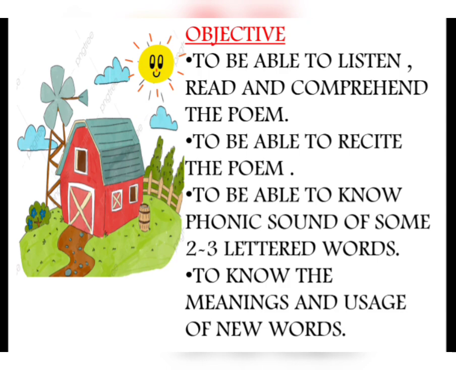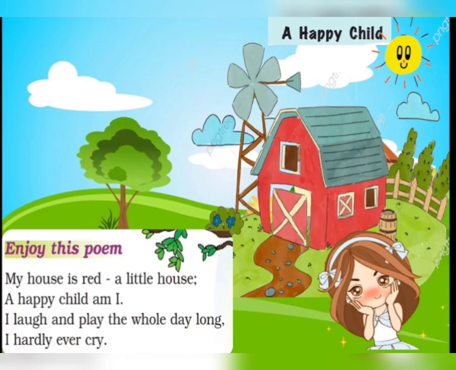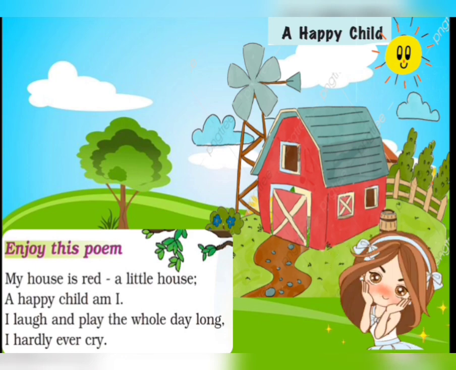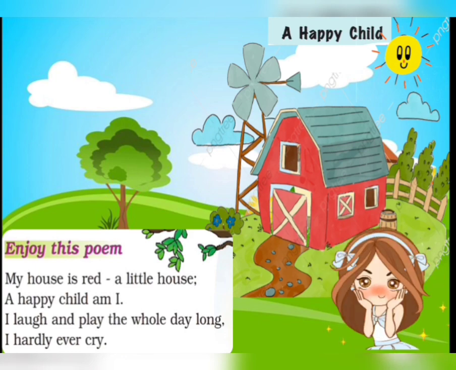The main objective of this video is to be able to listen, read and comprehend the poem, to be able to recite the poem, to be able to know the phonic sound of some 2 or 3 lettered words, to know the meanings and usage of new words. So let us read and enjoy the poem. A Happy Child. Let us sing.